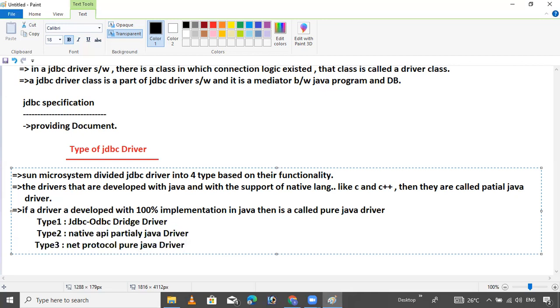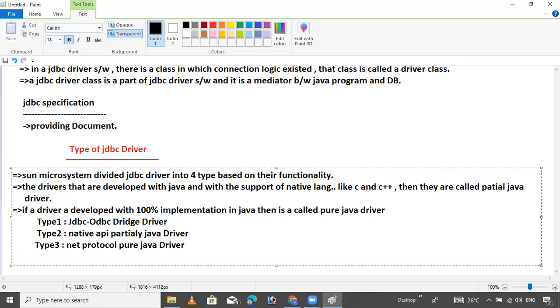Type 4 is nothing but native protocol, pure Java driver. These four types of driver exist nowadays.